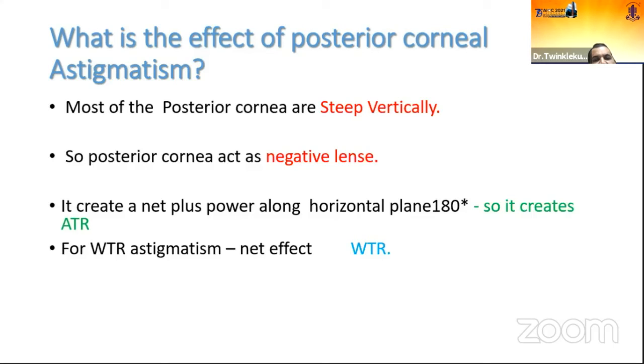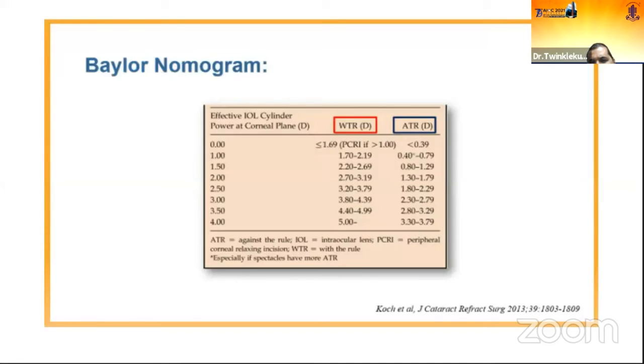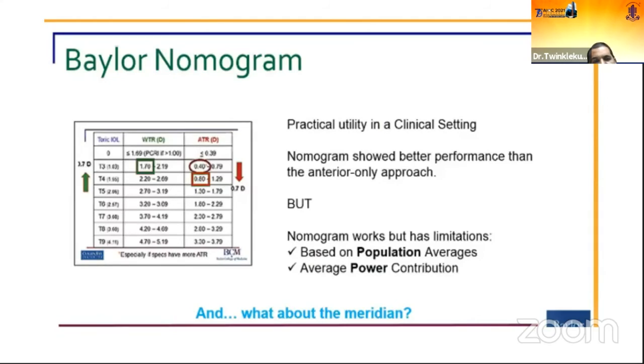So in patients with with the rule astigmatism, the net effect will be decreasing the with the rule astigmatism, and for against the rule astigmatism, the net effect will be increasing the against the rule astigmatism. This was incorporated by Baylor in 2013, and they came up with the nomogram. Suppose you are going for toric calculations; whatever results you get from the calculator, you have to apply this nomogram according to with the rule or against the rule astigmatism, and either change your toric power, T3 or T4. If it is with the rule, you should decrease it, and against the rule, you should increase it.